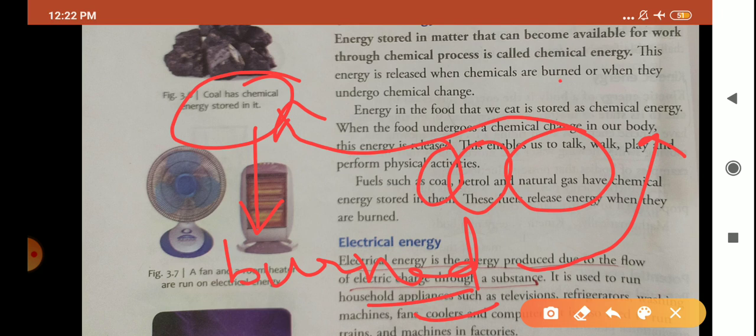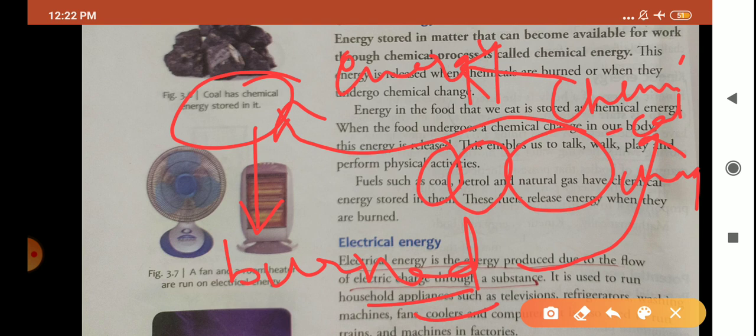The chemicals inside them undergo chemical change, and hence we obtain energy, which can be in the form of heat energy, light energy, etc.